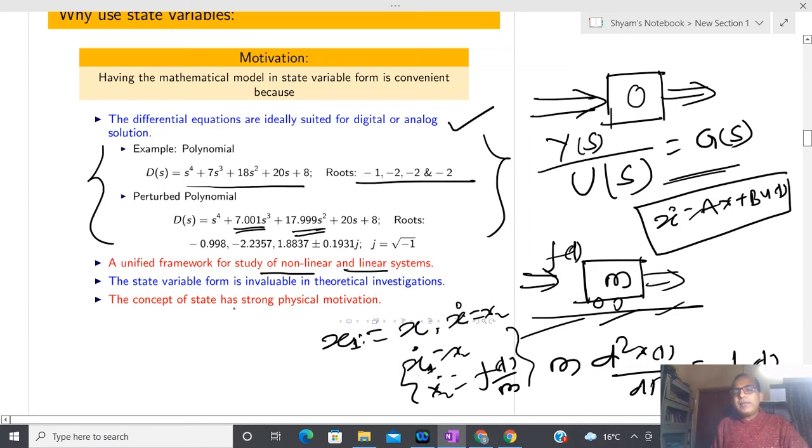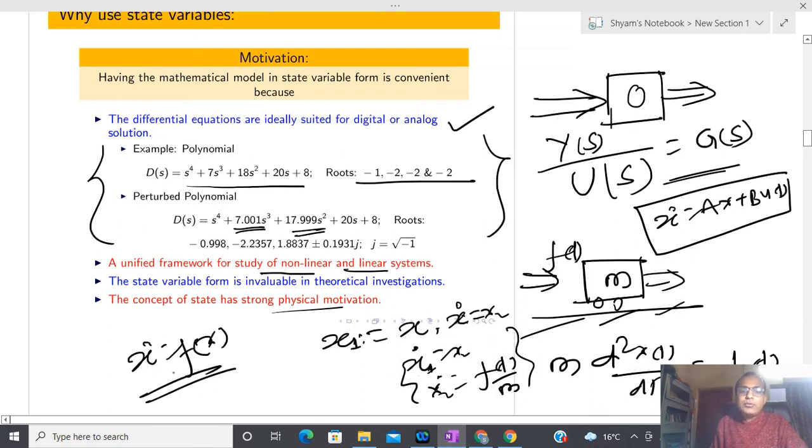a nonlinear system cannot be represented entirely using the frequency domain. And most of the time if you start with a state variable, then you have several theoretical results existing in mathematics, so you are able to deal with that. And the concept of a state has a strong physical motivation. What physical motivation? I have already told you that if I know x1 and the rate of change of x1. Why am I saying rate of change of x1? Because I am assuming that the right hand side of the differential equation is known to me, that is f(x).